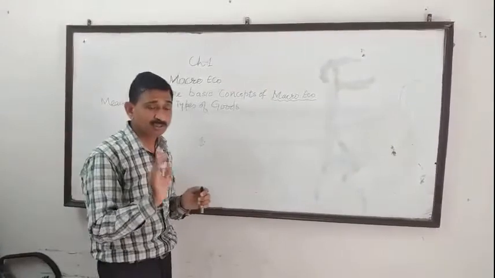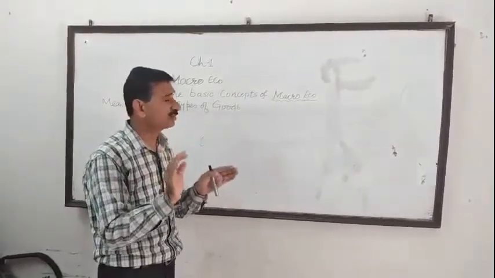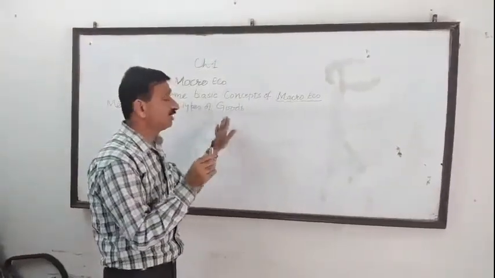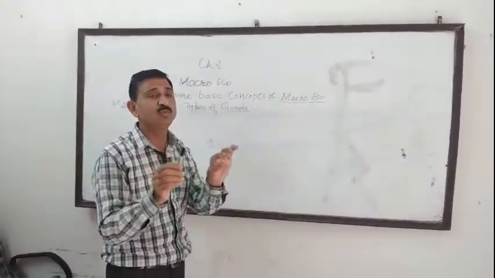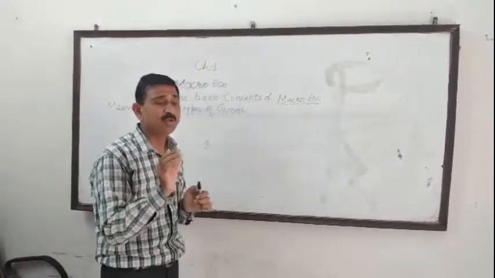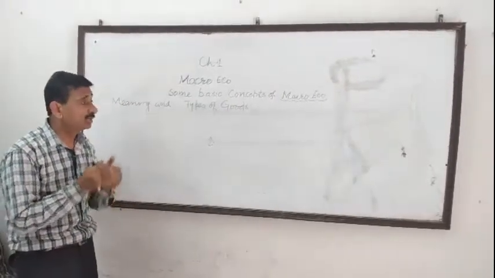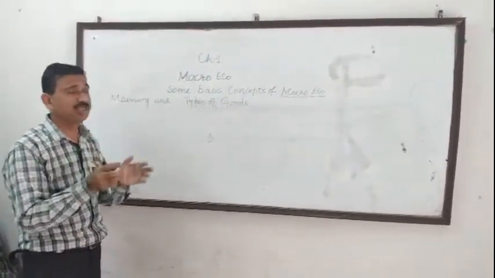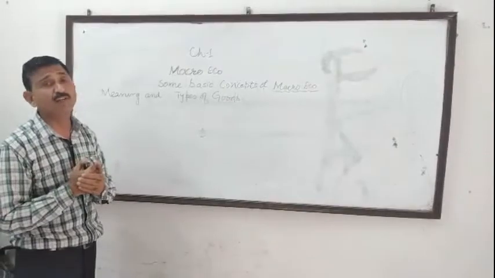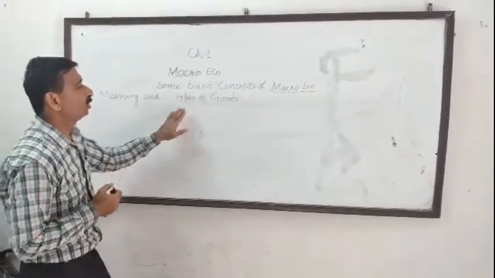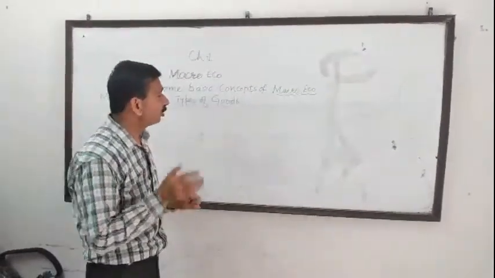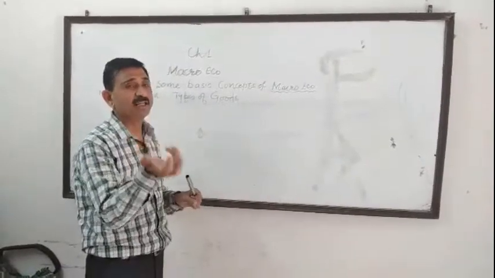Goods means things which satisfy human wants and also have the quality of durability, the feature of storage, and can be transported from one place to another place. Now the question arises, what are the types of goods?